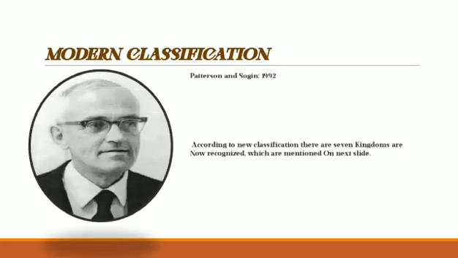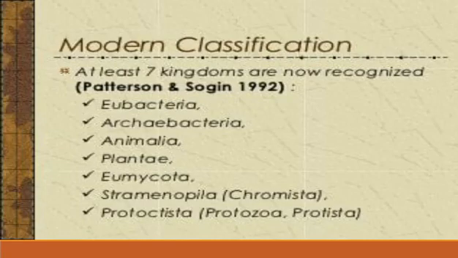According to the modern classification, Patterson and Sogin in 1992, there are 7 kingdoms now recognized, which are mentioned on the next slide. So let's see here, according to Patterson and Sogin in 1992: Eubacteria, Archibacteria, Animalia, Plantae, Eumycota, Stramenopila, and Protista, which include Protozoa and Protista.